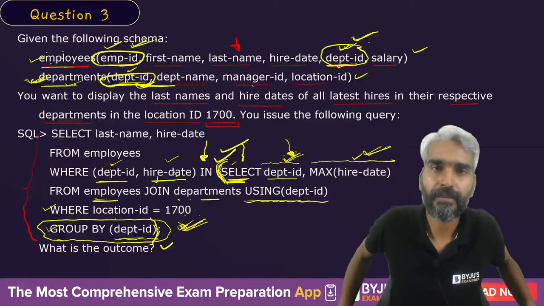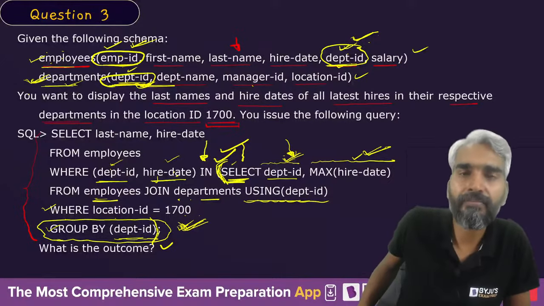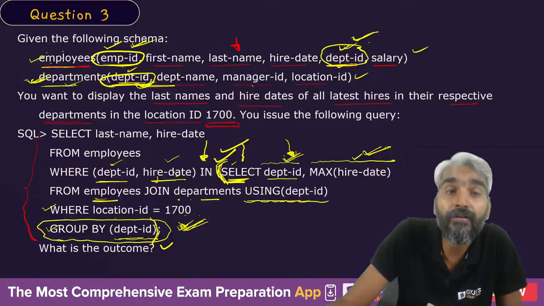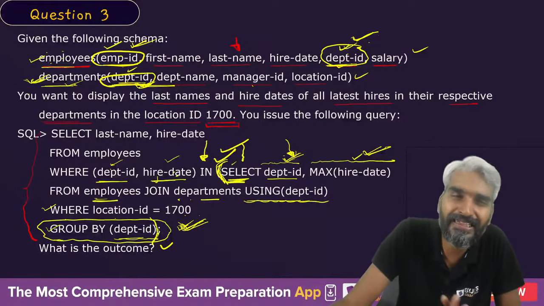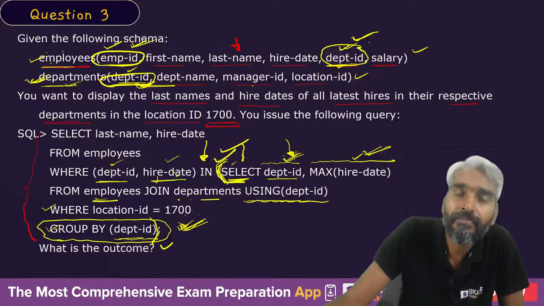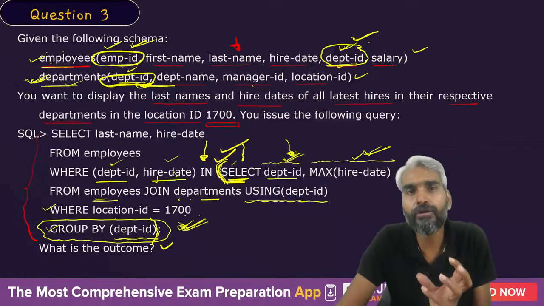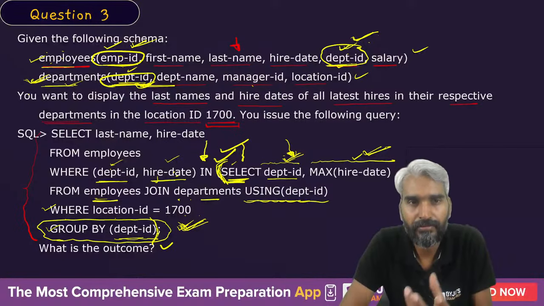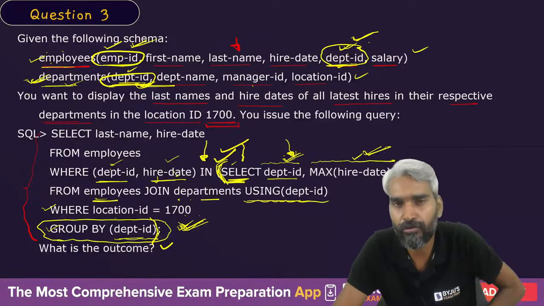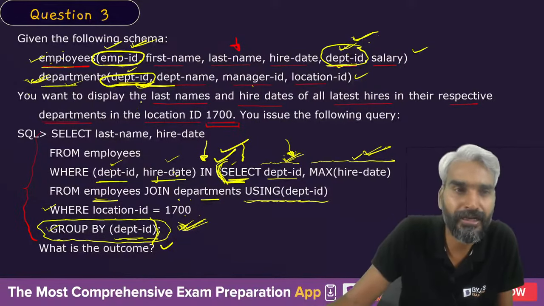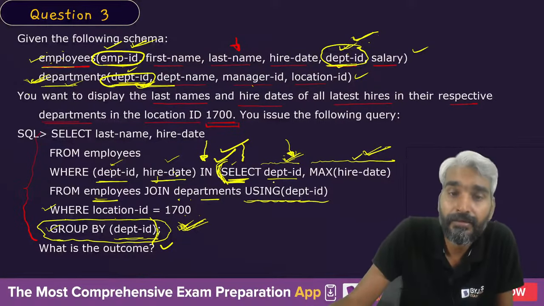Every tuple of employee table will be combined with exactly one tuple of department table. Don't look at the answer. I can give you the answer in a shorter way as well, right? But that's the more intuitive understanding of this thing. We are only going to solve 3 or 4 questions, so we actually need to understand as much as possible. We try to learn as much as possible, right?